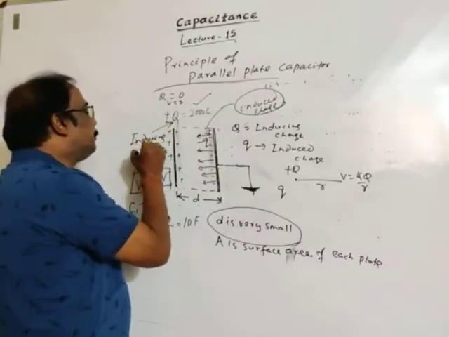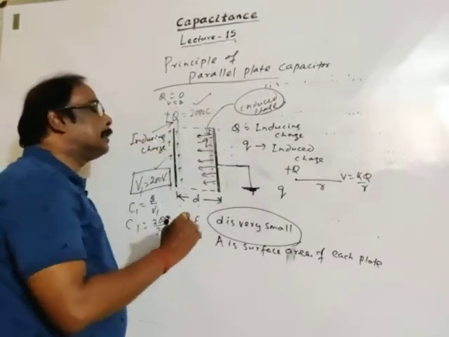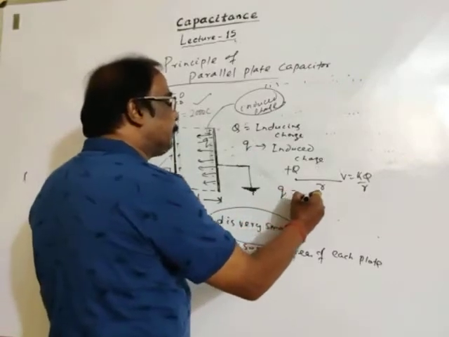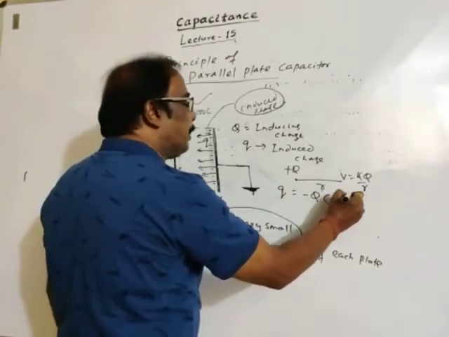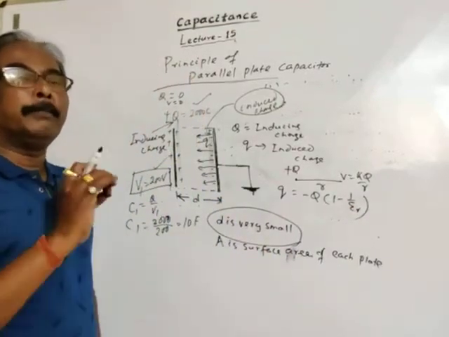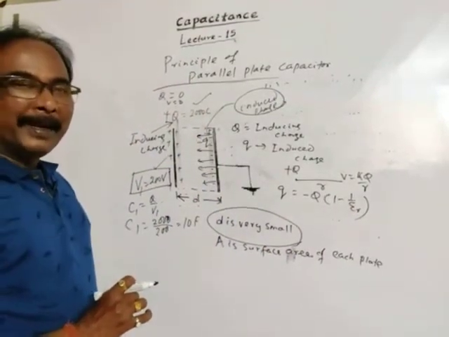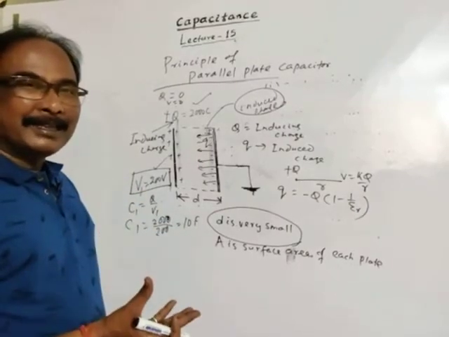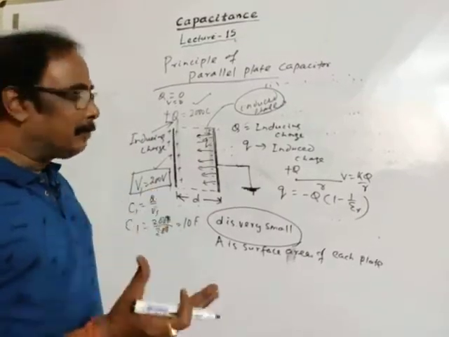As you know, we have discussed the inducing charge in induction. Induced Q equals minus Q into 1 minus 1 by epsilon R. Epsilon R is relative permittivity, or dielectric constant, or specific inductive capacity.